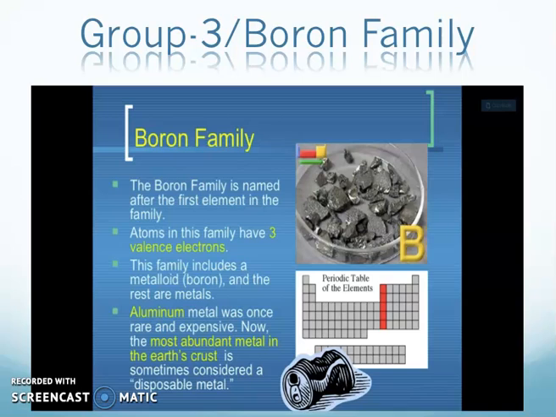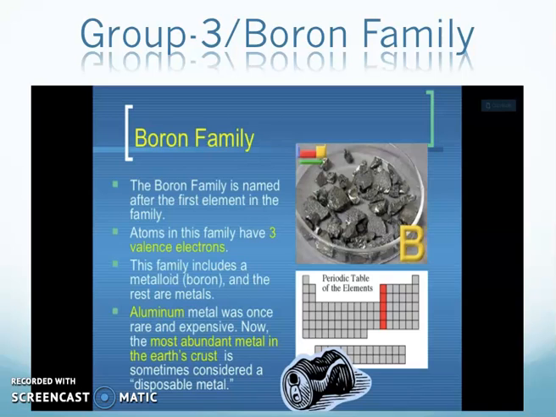So this is something which we call variation. Previously, when we were discussing the chemical or physical properties of elements present down the group, we used the word similar, not the same. So there are variations, same like that. The one you are seeing right now is boron, with a metalloid nature, and the rest of the elements present down the group are actually metals.